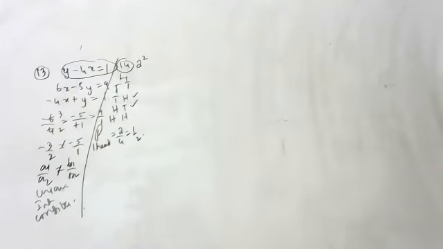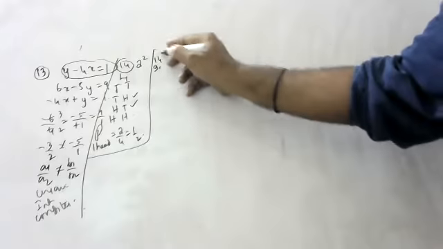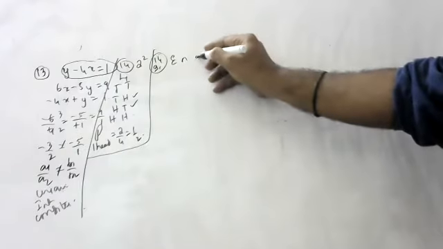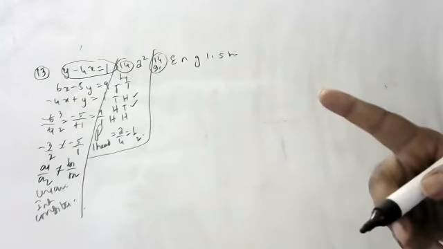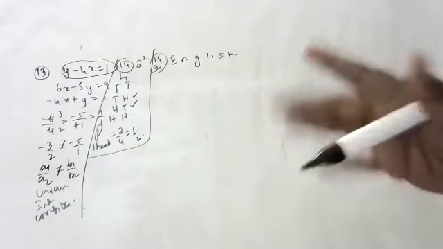This is the question. Okay, children. Same. A letter of the English alphabet is chosen at random. Please see here, children. What is the probability of getting a consonant, means not a vowel?